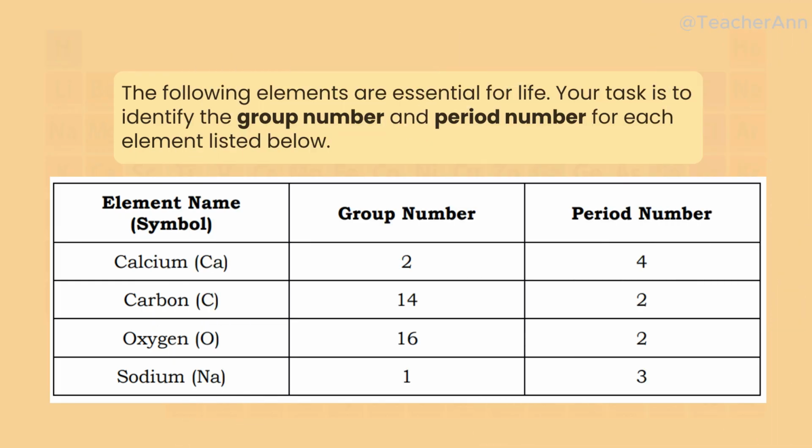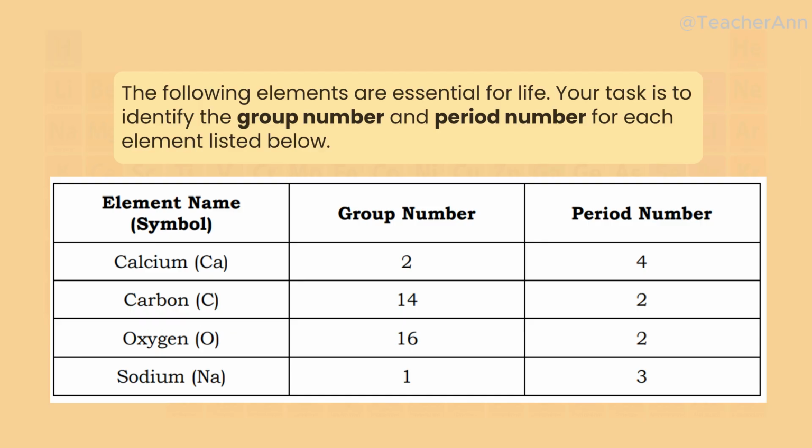Now, let's test what we've learned with some elements. Here are sample answers to guide you. Si calcium na makikita sa group 2, period 4. Si carbon naman na makikita sa group 14 at nasa period 2. Si oxygen naman na nasa group 16 na makikita rin sa period 2, at si sodium na nasa group 1 at makikita sa period 3.